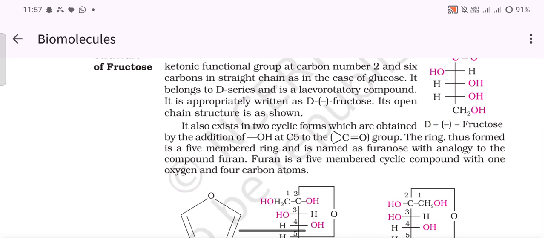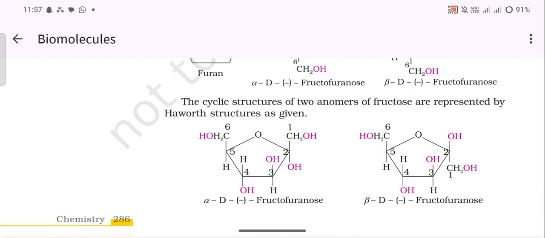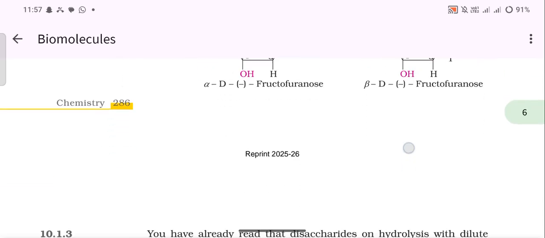It also exists in two cyclic forms which are obtained from D minus fructose by the addition of OH at C5 to the keto group. The ring thus formed is a five-membered ring and is named furanose in analogy with the compound furan. Furan is a five-membered cyclic compound with one oxygen and four carbon atoms. The cyclic structures of two anomers of fructose are represented by Haworth structure as given below.